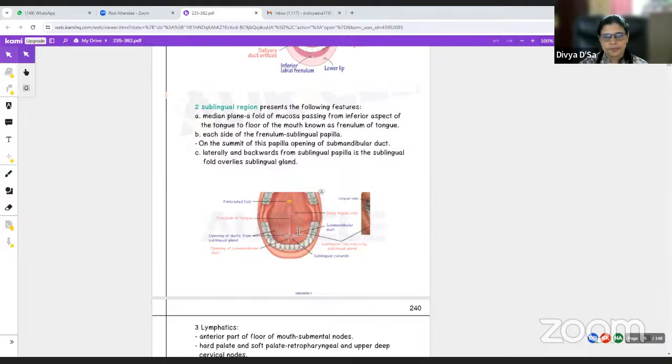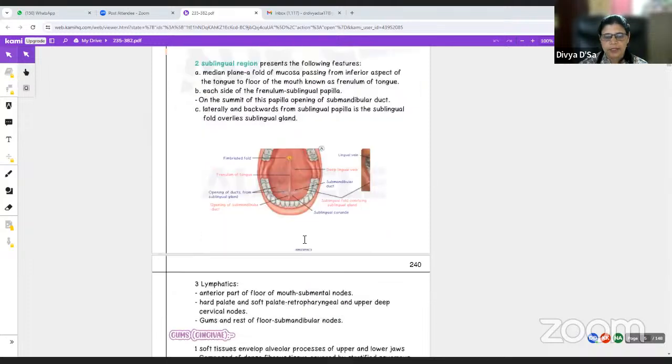On either side of the frenulum, you can see the sublingual papillae, where the sublingual glands open. And on the summit of this papillae, there is the opening of the submandibular duct also. Laterally and backwards from the sublingual papillae, there is the sublingual fold overlying the sublingual gland.